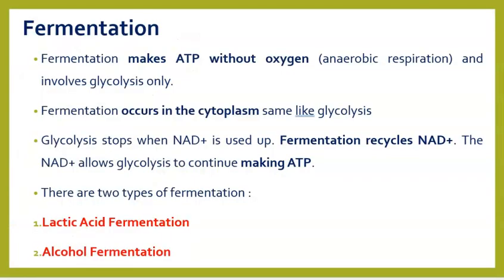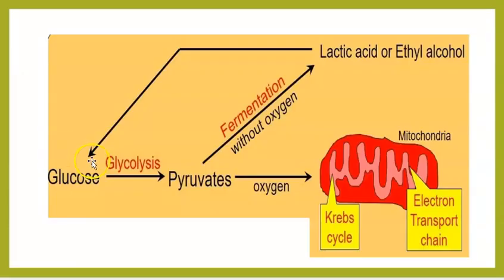Remember, what did I say in the last lecture? Glucose breaks into pyruvate by the process of glycolysis. If oxygen is available, they will go for the Krebs cycle and electron transport chain. They will move to the mitochondria for that. But if oxygen is not available, then they will stay in the cytoplasm and carry out something called fermentation, which can either be lactic acid fermentation or alcohol fermentation, depending on the organism and the conditions.